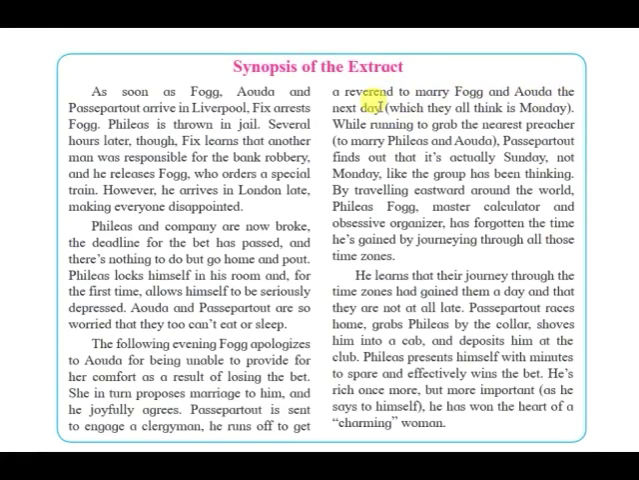According to Fogg, it is Sunday when he has reached that particular place, and the next day is going to be Monday. And Monday is the day when they are about to get married. But actually, there was some mistake in the crisscross timing. So he sends Passepartout to find a person who will get them married, and while running to grab the nearest preacher to marry Phileas and Uda, Passepartout finds out that it's actually Sunday, not Monday, like the group has been thinking. So here we have something to do with geography. By traveling eastward around the world, Phileas Fogg, master calculator and obsessive organizer, has forgotten the time he's gained by journeying through all these time zones.